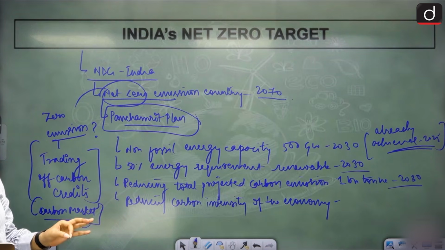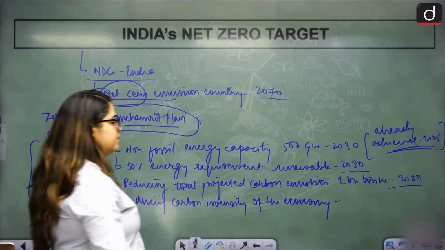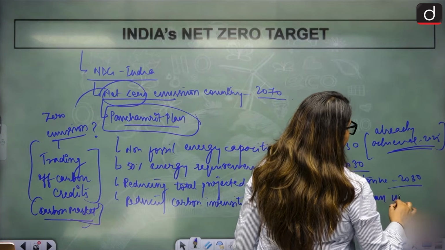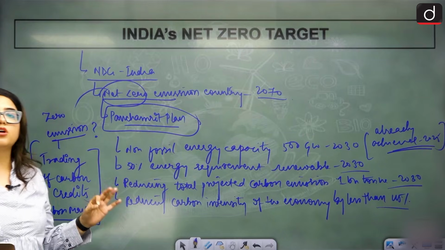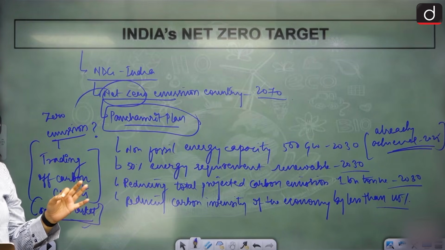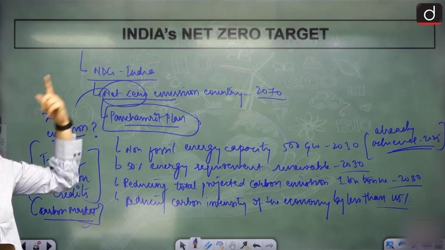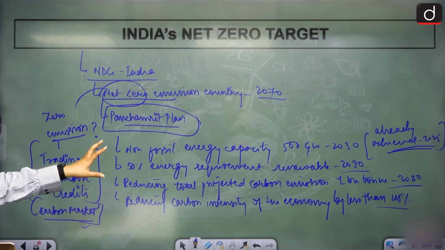So we will be reducing that by less than 45%. Like less than 45% of our economy will be carbon dependent. Right? These are our targets, India's net zero targets, India's NDCs, India's vision. Clear? Absolutely clear?